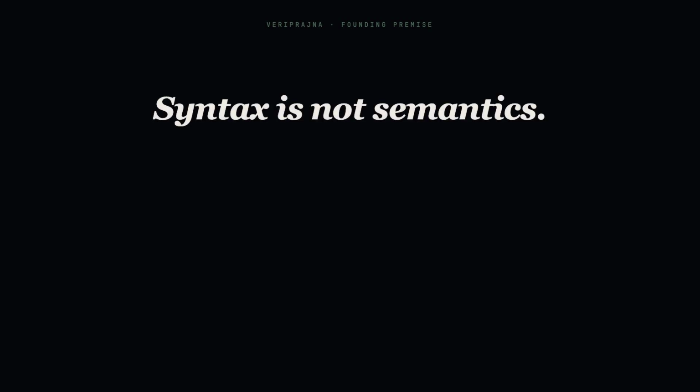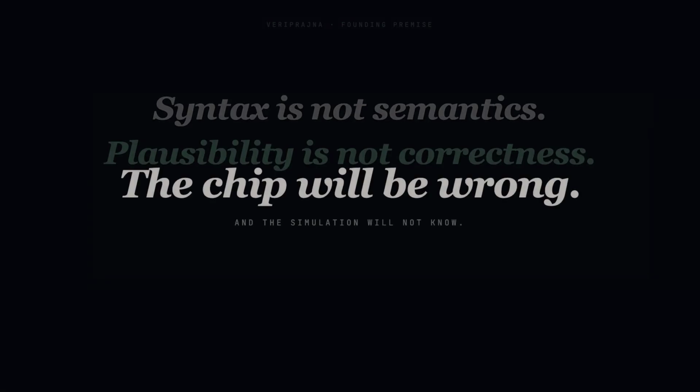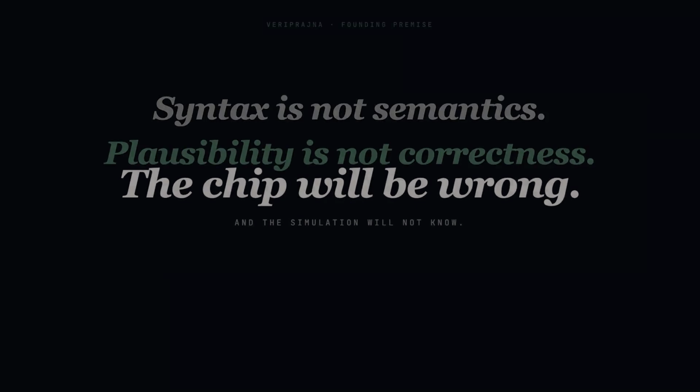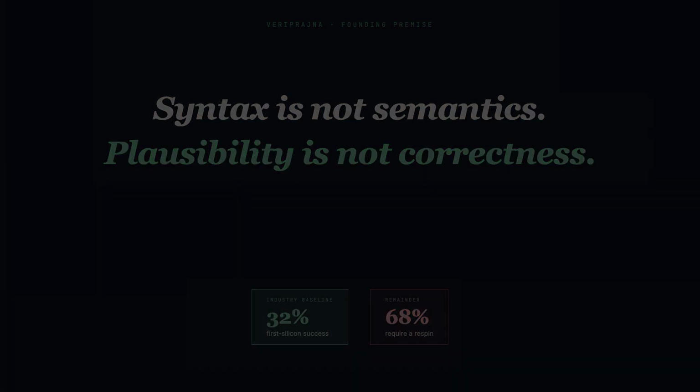Veriprajna's premise is brutal and indivisible. In hardware design, syntax is not semantics and plausibility is not correctness. The wrapper era cannot survive contact with 5 nanometer silicon. Only 32% of designs hit first silicon success today. The remaining 68% require a respin. Probabilistic tools cannot meet deterministic physics on hope alone. The cost of being wrong is now $10 million per attempt.